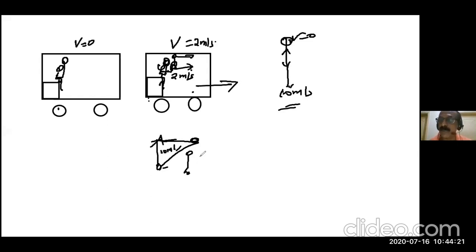In the next 1 second, what happened? The stone will come down, but it will again cover 2 meter in 1 second. At that time you will reach here. So it will fall in your hand only. It's a projectile.